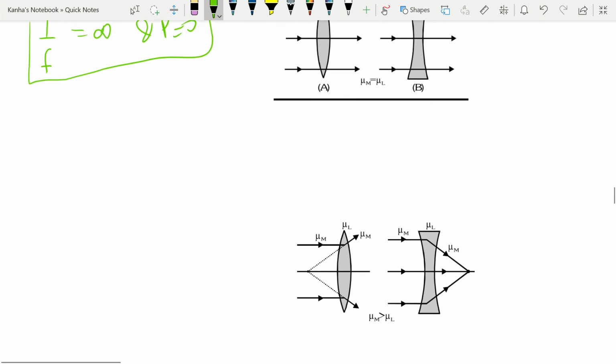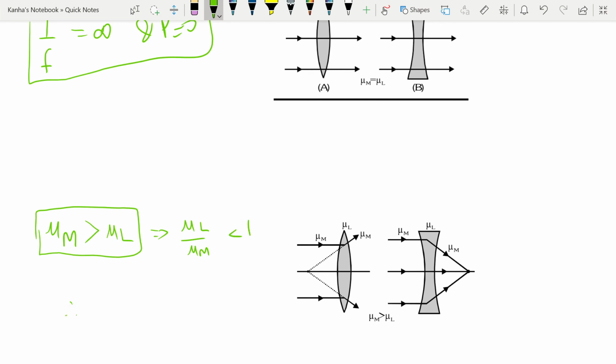The next one is when the refractive index of the medium is greater than the refractive index of the lens. This is a favorite topic from the point of view of the examination. If the medium is greater than the lens, then mu l by mu m is less than 1, and therefore my focal length will be negative, even for a convex lens.